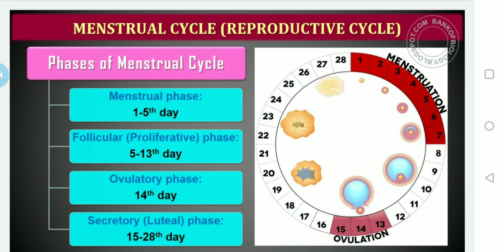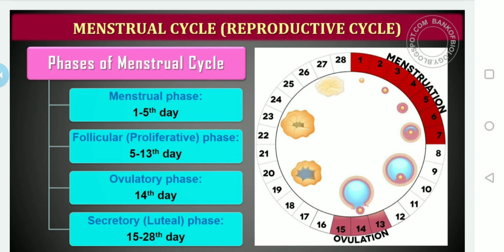The first one is the menstrual phase, from the first day to the 5th day. The second is the follicular phase, also known as proliferative, between the 5th and 13th day. Then the ovulatory phase, the third phase, is exactly the 14th day, the middle of the menstrual cycle. The last one is the secretory or luteal phase, between the 15th and 28th day.